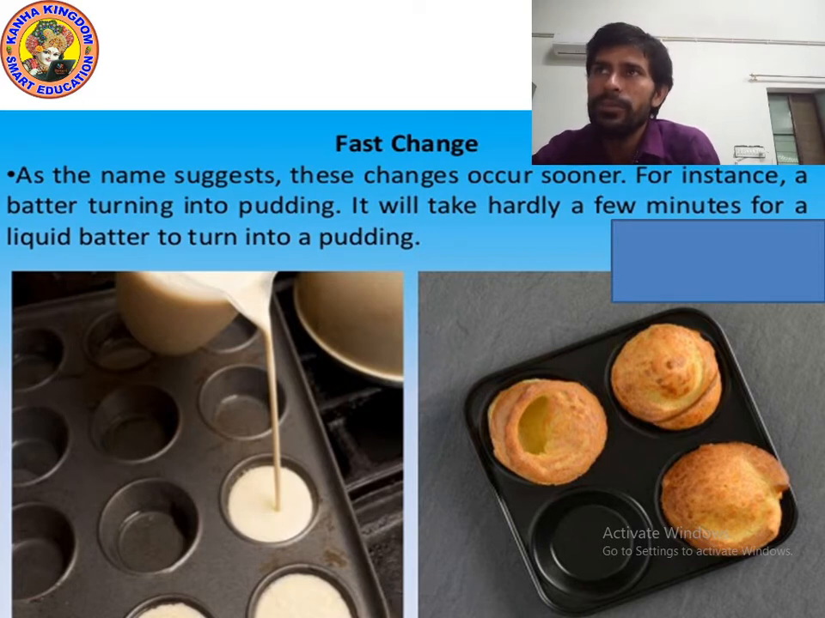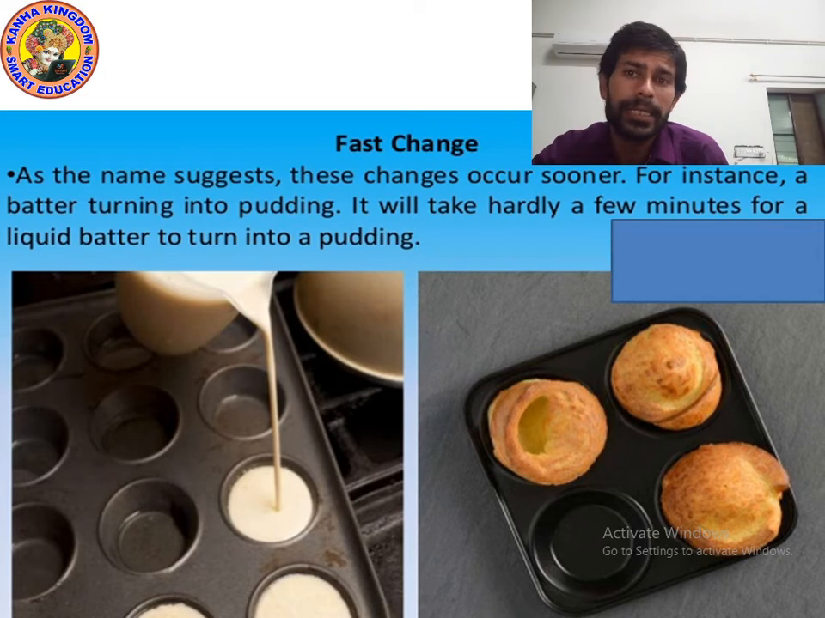If I give you more examples, a volcano erupting is also a fast change. When a tsunami comes, it is also a fast change. An earthquake is also a fast change. Kids, these are actually fast changes. I hope you are getting whatever I am saying to you. Now let me tell you some more examples of fast changes.